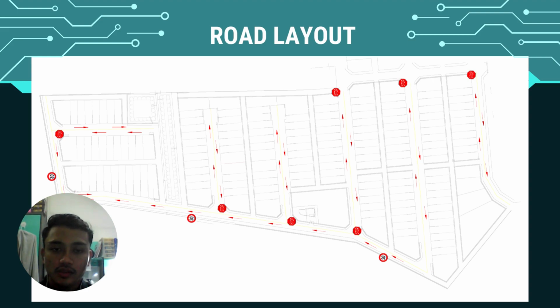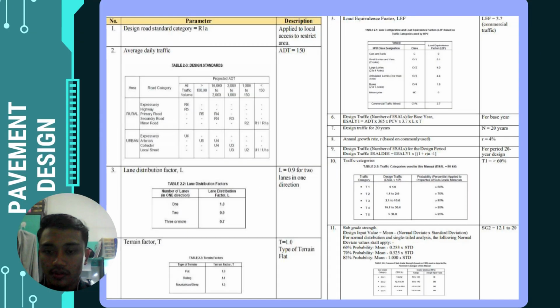We propose the stop signage at the intersection road, and then we propose the speed limit signage, which is 30 kilometer per hour at the residential area.